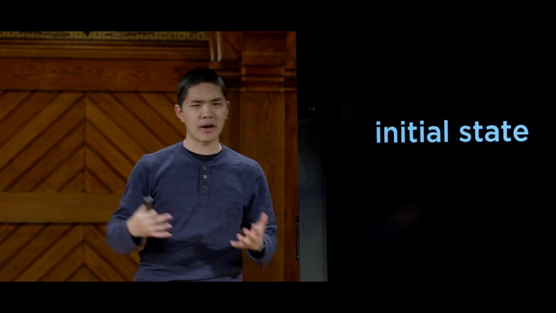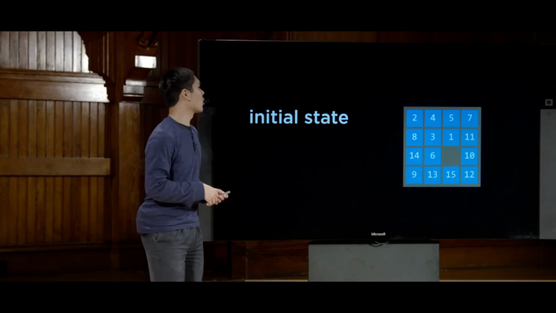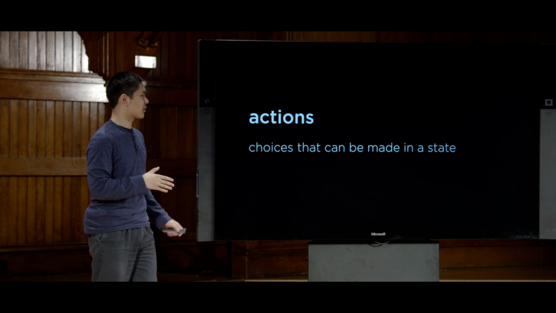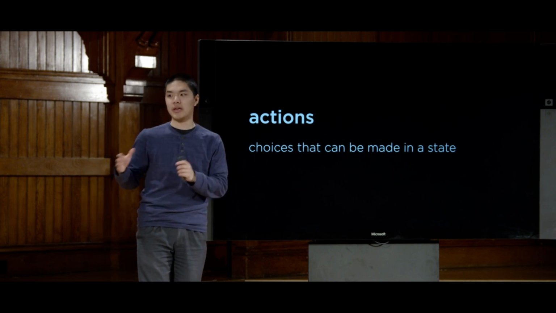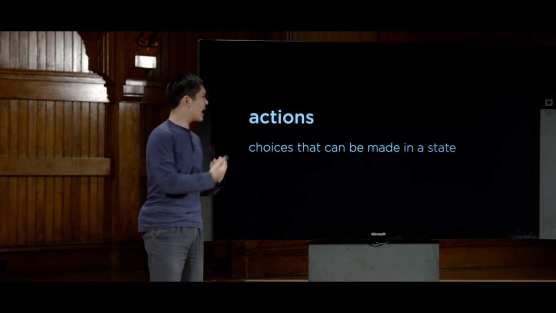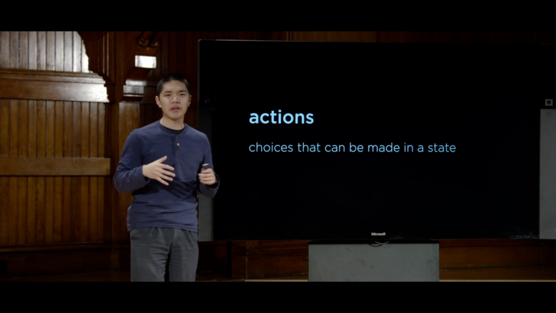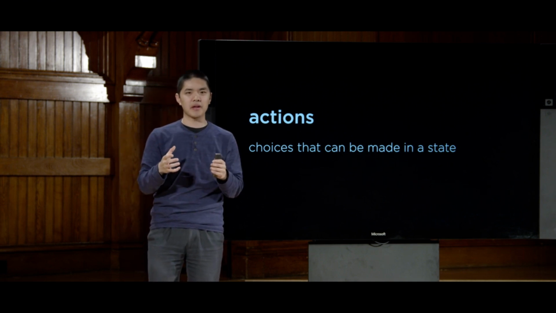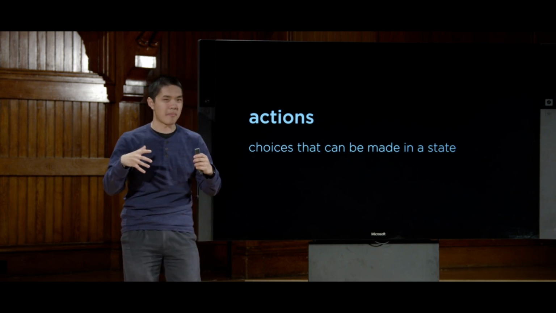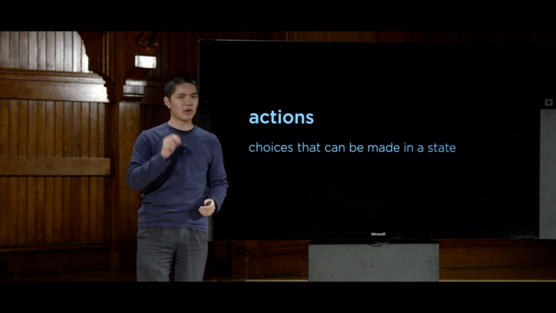And how do we make our way from that initial position to the goal? Well, ultimately, it's via taking actions. Actions are just choices that we can make in any given state. And in AI, we're always going to try to formalize these ideas a little bit more precisely, such that we could program them a little bit more mathematically, so to speak. So this will be a recurring theme.